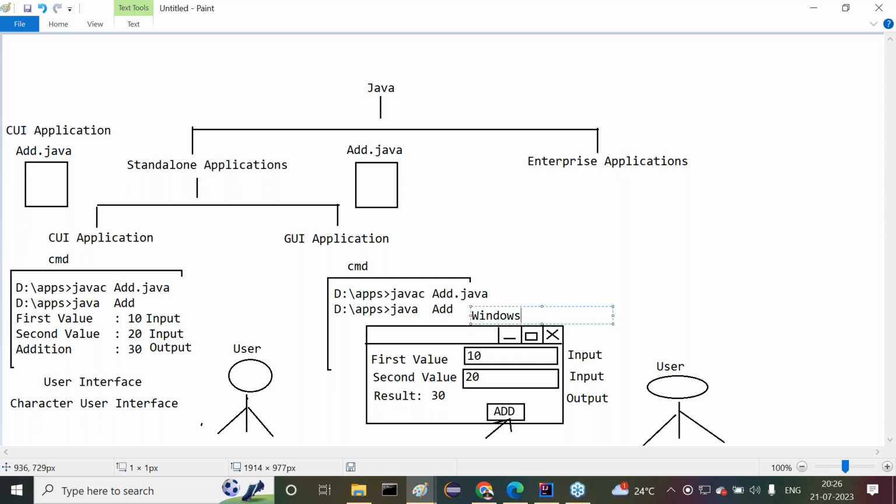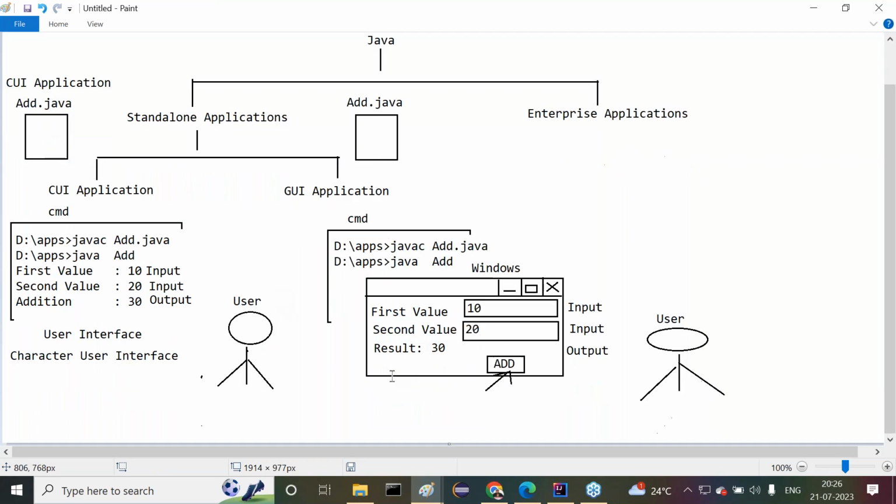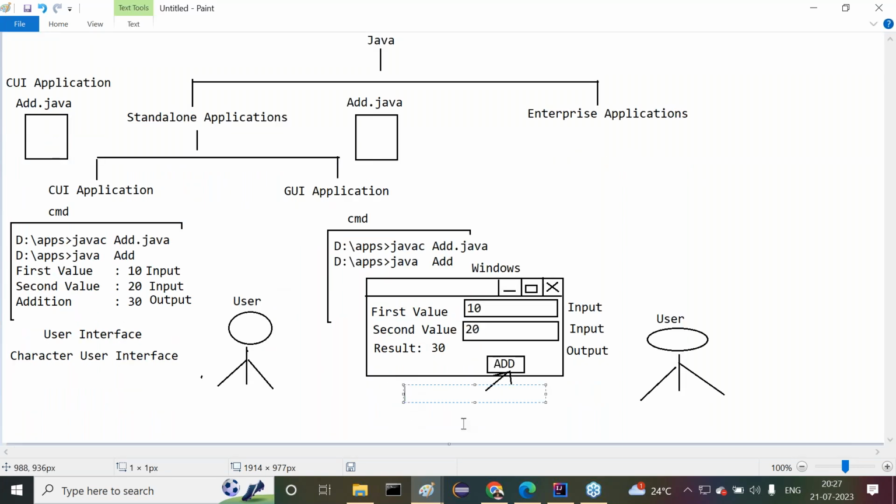Now understand it clearly. This window is acting as a user interface. Why? Because the user can interact with the program through this window only. The user can send input data to the program through this window, and can get output data from the program through the same window. So this window is acting as a user interface.